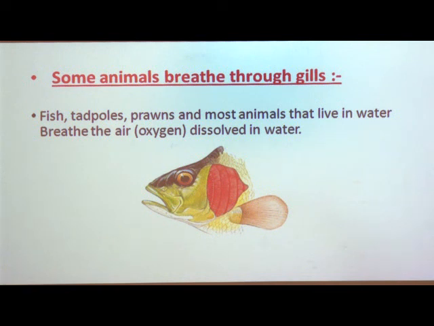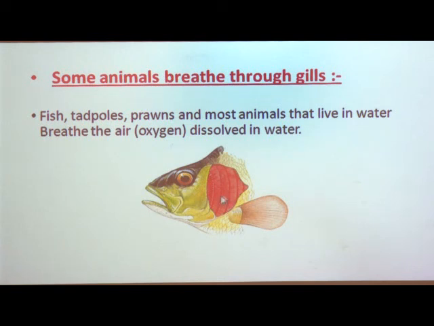So these animals breathe the oxygen that is dissolved in the water with the help of gills, and at the time of breathing they take in water through their mouth. Here you can see this is the picture of a fish and this is the mouth of the fish. At the time of breathing the fish takes water through its mouth, and these are the gills.